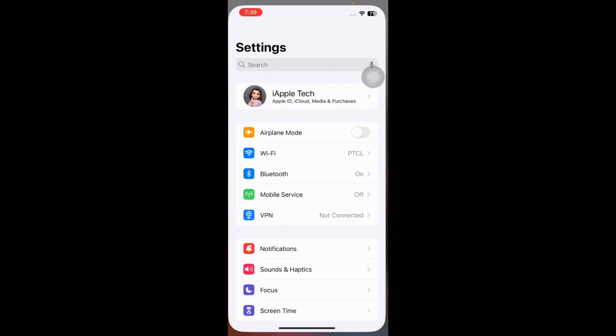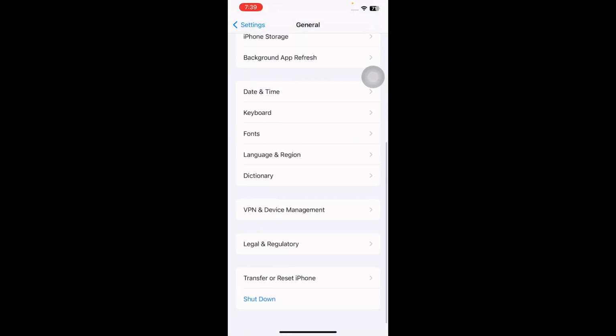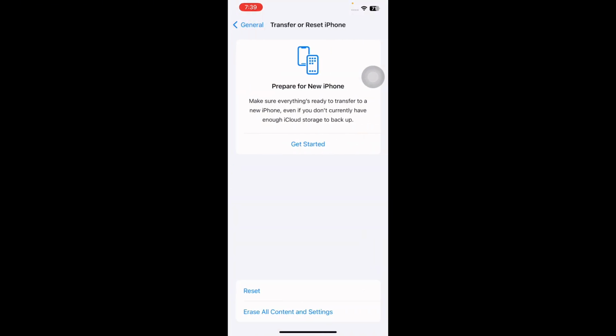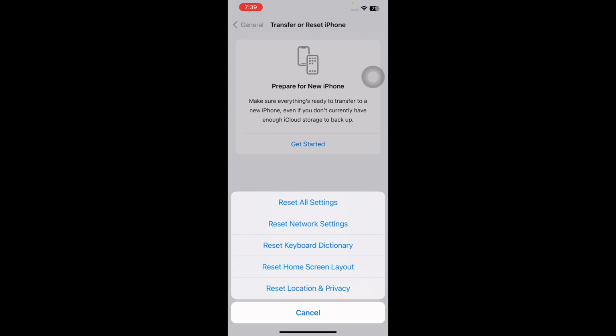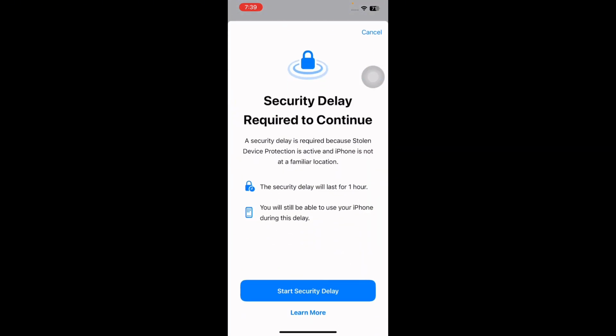And the next step is reset all iPhone settings. For this, go to Settings, scroll down, tap on General. Next, scroll down to the bottom and then tap on Transfer or Reset iPhone, then tap on Reset and then tap on Reset All Settings. It might ask you to enter your passcode, so enter your passcode and follow the on-screen instructions and you are done.